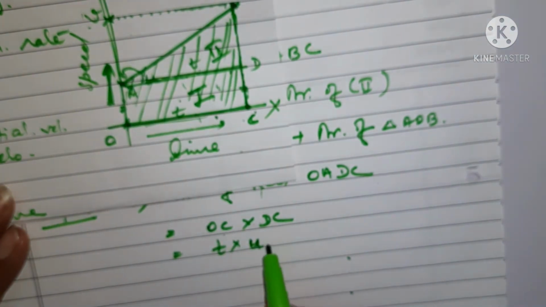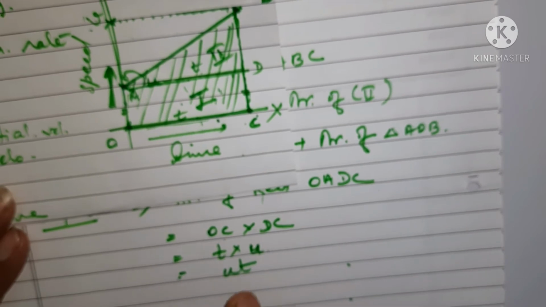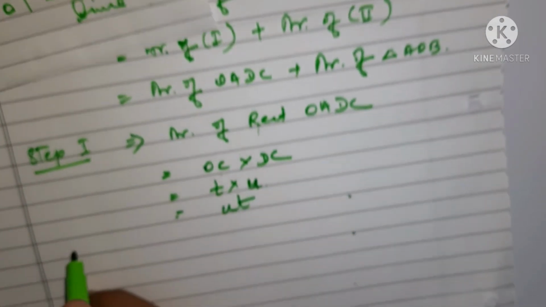So instead of DC you can write it as UT.